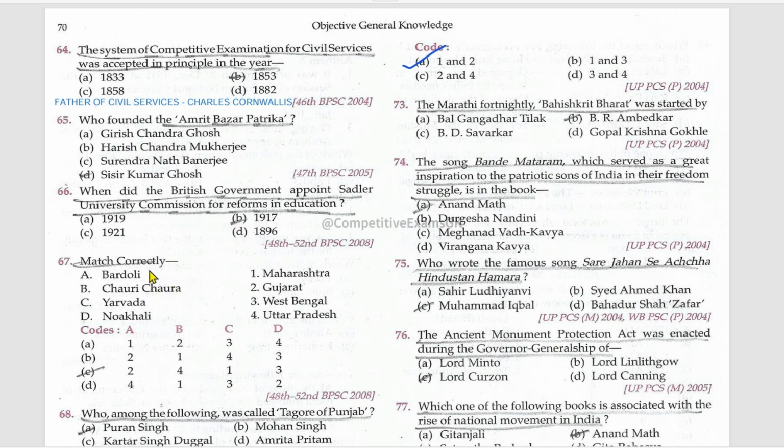When did the British government appoint the Sadler University Commission for reforms in education? 1917. Match correctly. Bardoli, Gujarat. Chauri Chaura, Maharashtra. Sorry. Bardoli is Gujarat. Chauri Chaura incident is at Uttar Pradesh. Yerwada is at Maharashtra. Noakhali is at West Bengal.